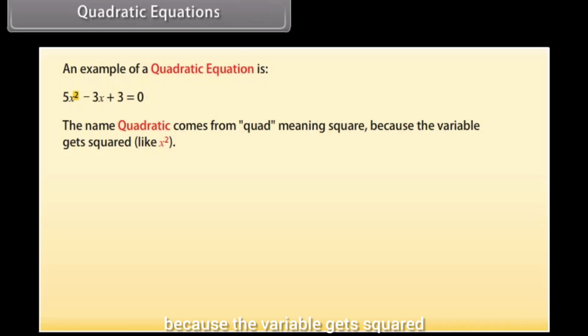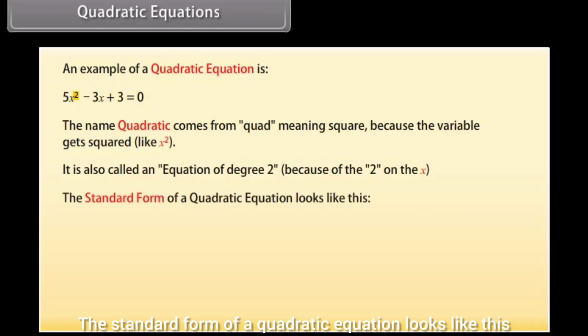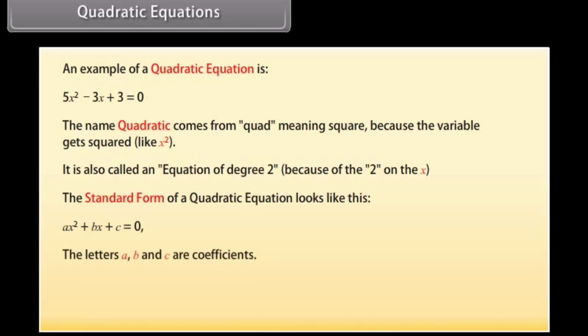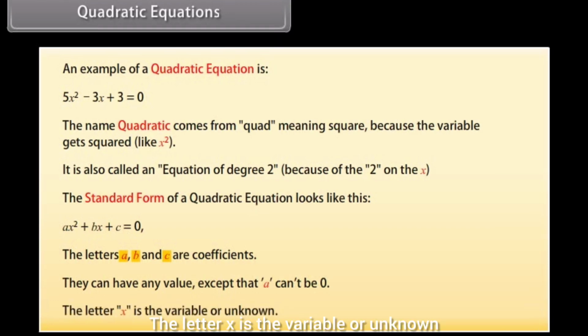Quadratic equations. The name quadratic comes from quad, meaning square, because the variable gets squared, like x square. It is also called an equation of degree 2, because of the 2 on the x. The standard form of a quadratic equation looks like this: ax square plus bx plus c is equal to 0. The letters a, b and c are coefficients. They can have any value except that a cannot be 0. The letter x is the variable or unknown.